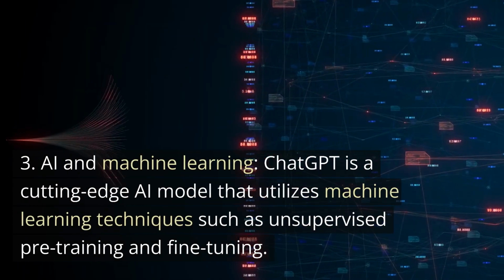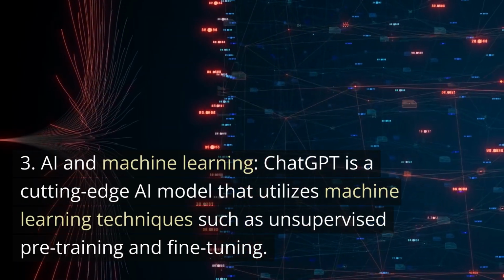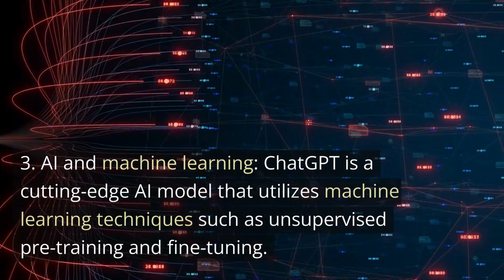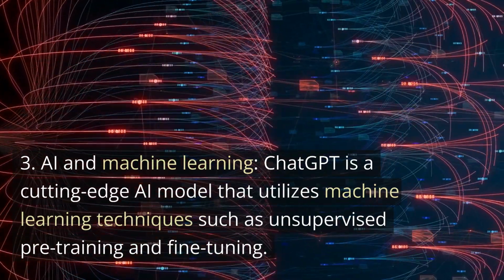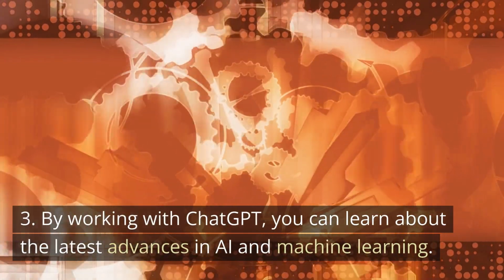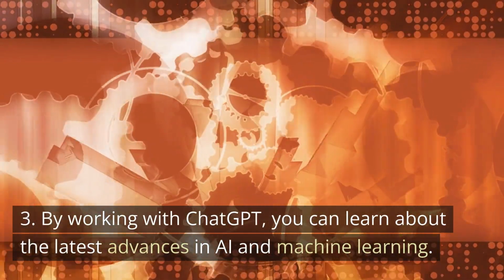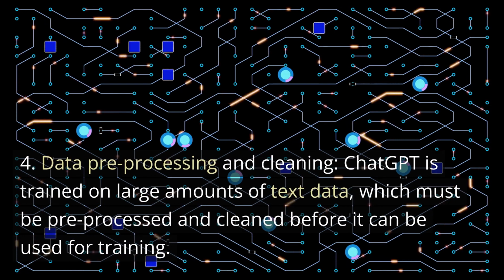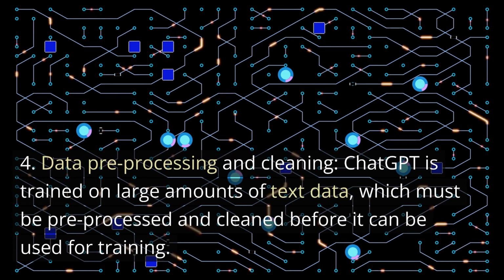AI and machine learning. ChatGPT is a cutting-edge AI model that utilizes machine learning techniques such as unsupervised pre-training and fine-tuning. By working with ChatGPT, you can learn about the latest advances in AI and machine learning. Data pre-processing and cleaning.